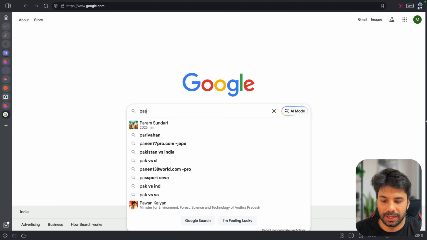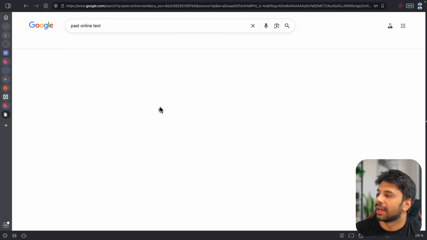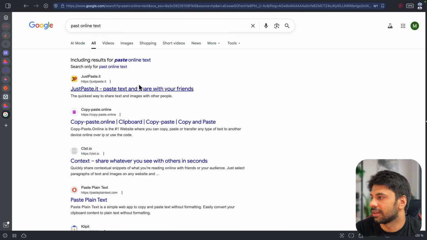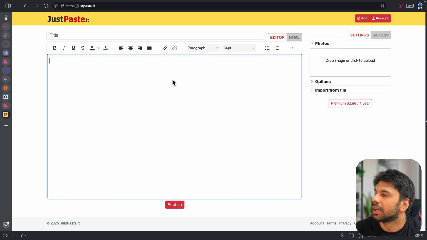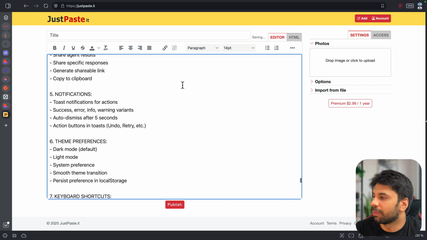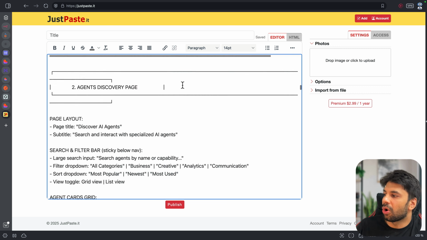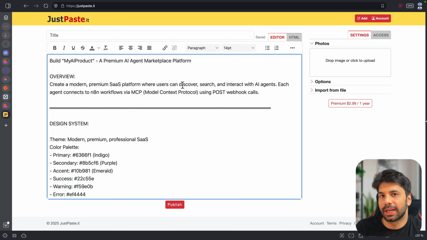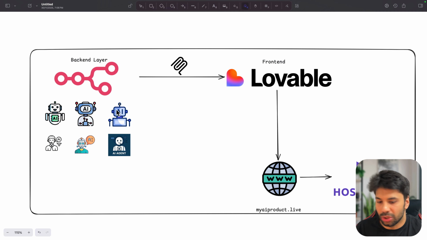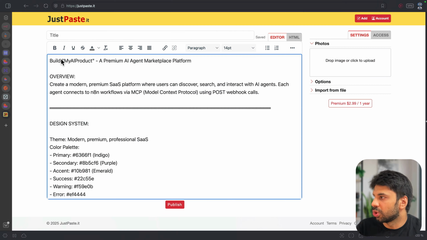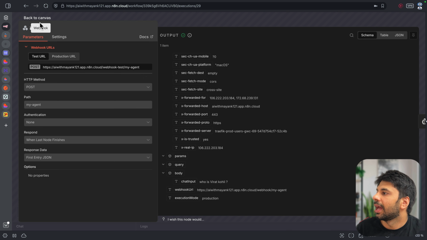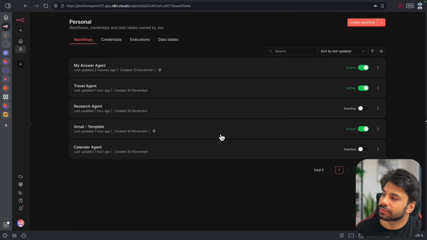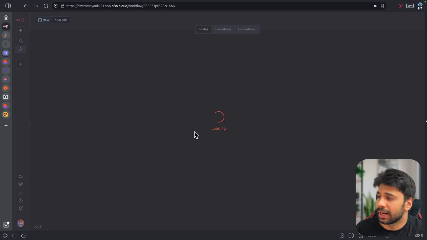So in here as well, what I have done, and I would like to show you quickly. So let's say paste online text. And again, you can just easily get this prompt. I will be sharing the same with you. So this is the whole prompt which I gave it. Again, here are all the multiple details so that it can connect to my n8n. Make sure that it is able to understand what are the different overall agents present for it, right? Get the webhook condition, everything. So let me show you quickly. Let's say if I go here and if I go to Canvas, then in here I can go to Gmail template.